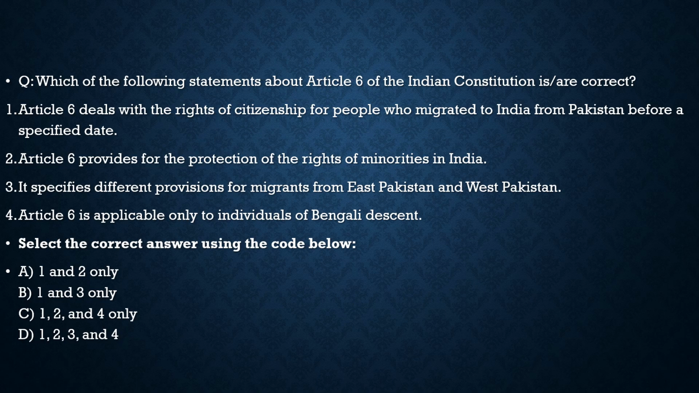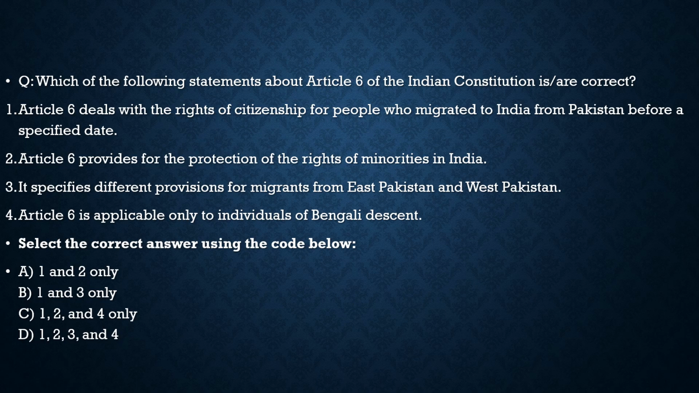Statement 2, Article 6 provides for the protection of the rights of minorities in India. No. Incorrect. Statement 3, it specifies different provisions for migrants from East Pakistan and West Pakistan. 100% correct. Statement 4, Article 6 is applicable only to individuals of Bengali descent. No, it is totally incorrect. So with respect to this question, the correct statements are statement 1 and statement 3 only. So with this we complete today's question from the static topic.